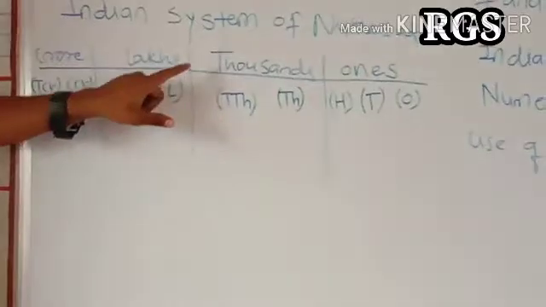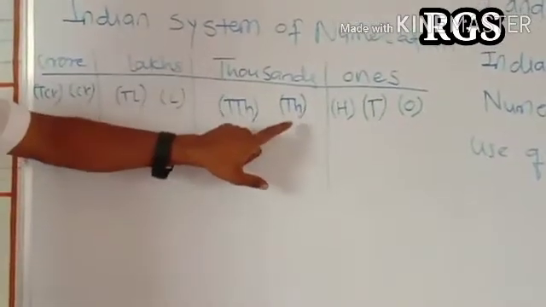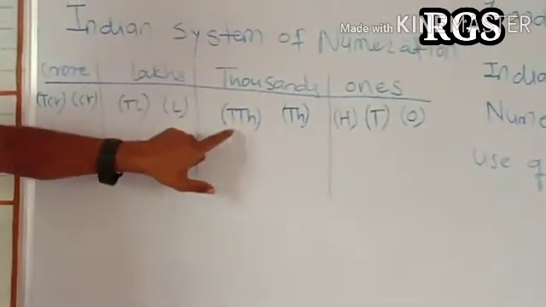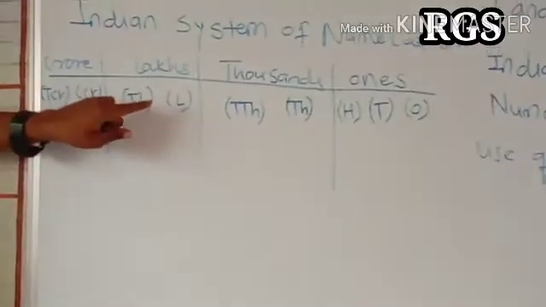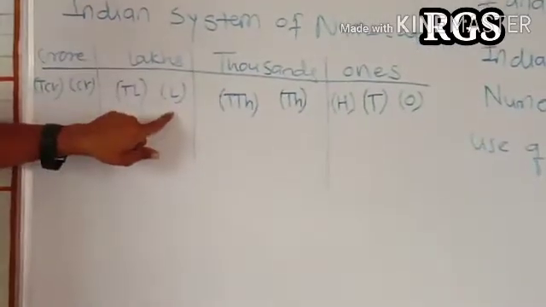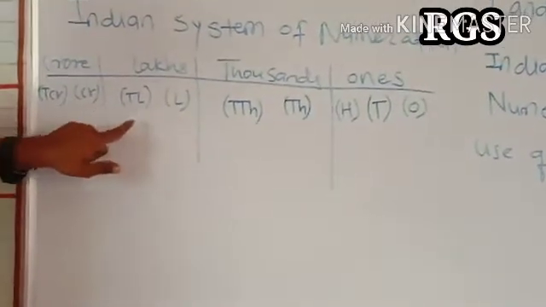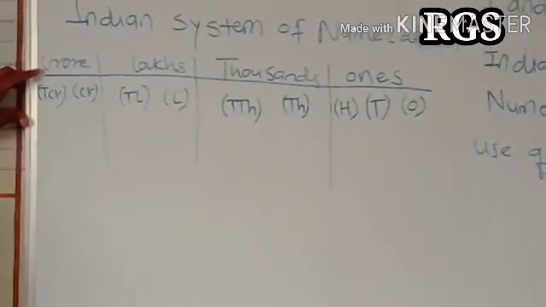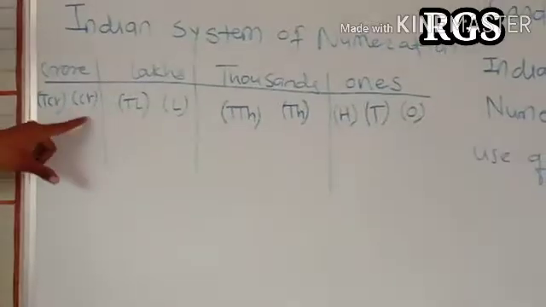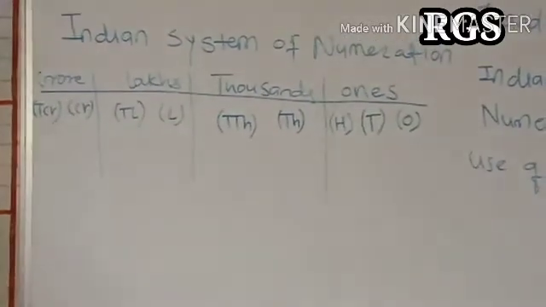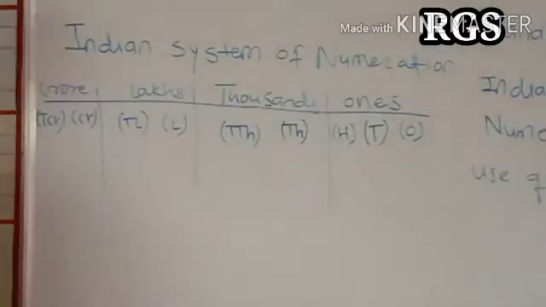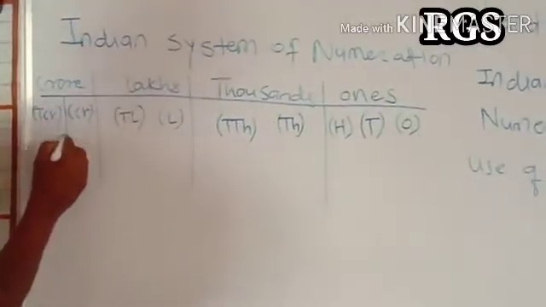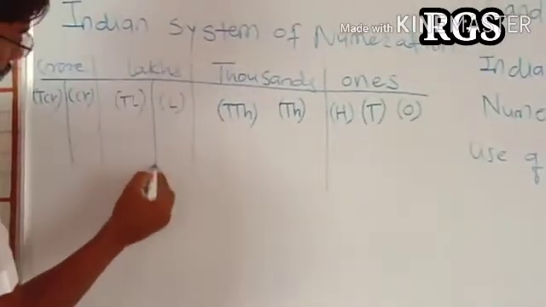Now this thousand period is divided into two grades. First one is 1000, second one is 10,000. Further, the lakh period is also divided into two grades. First one is of lakh, second one is of 10 lakh. And the remaining crore period is also divided into two grades. First one is of crore and second one is of 10 crore. Now see, we will take one example.